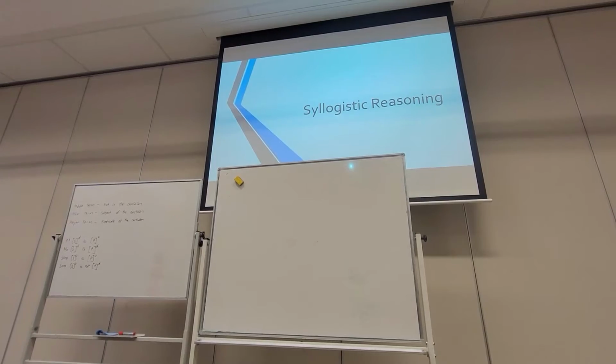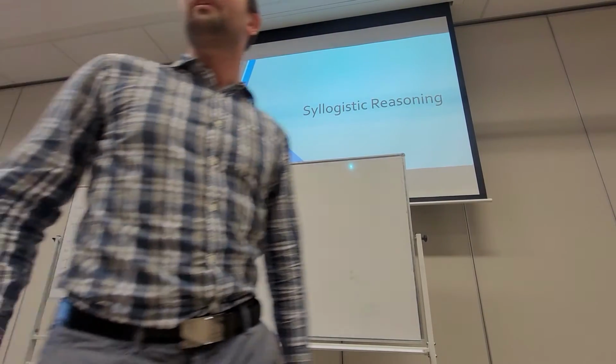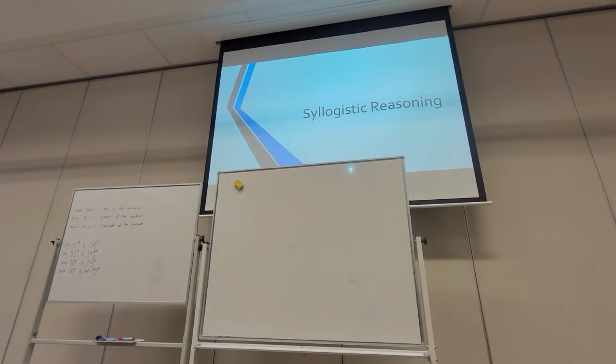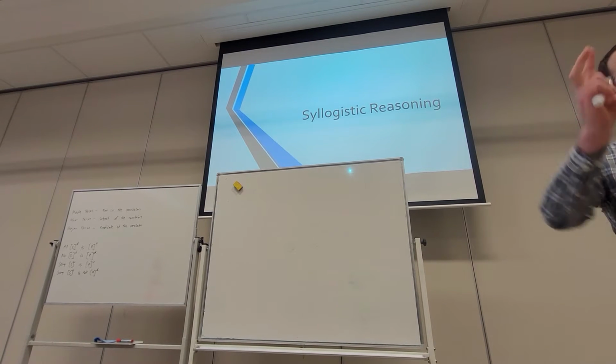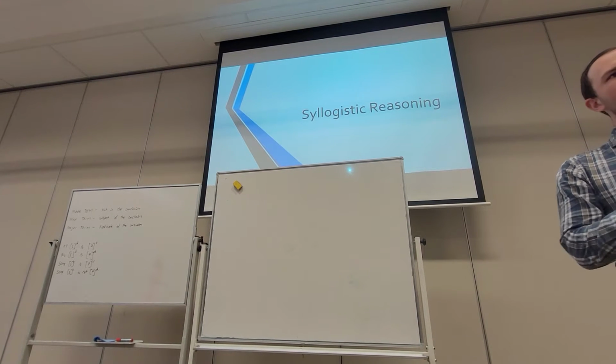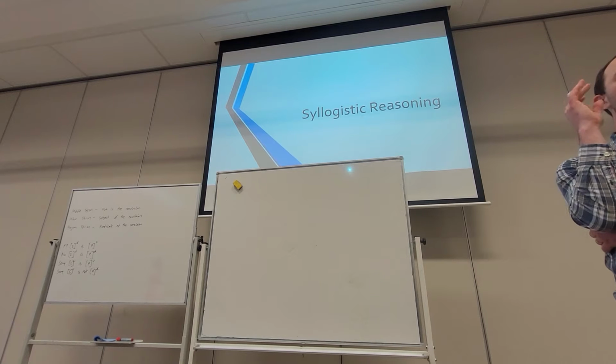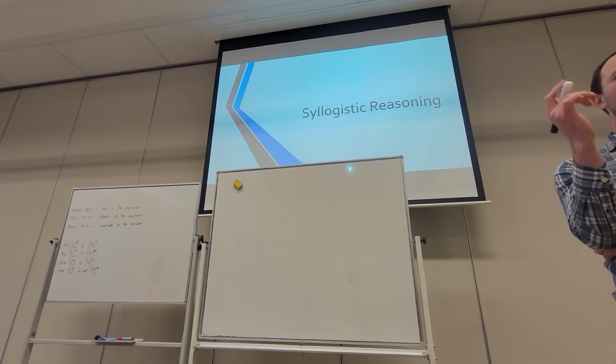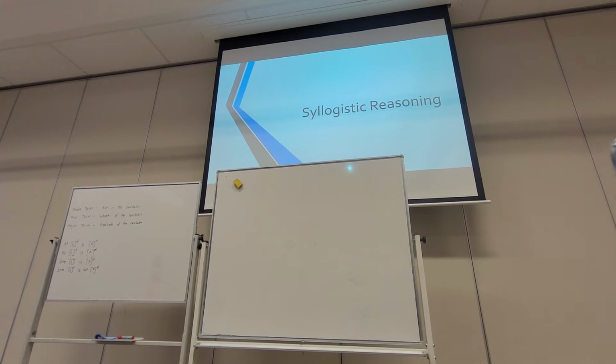Going to be really exciting. We don't need our laptops open. We are going to be doing some logic questions in our book. And this is the essence of logic. And we've already done square of opposition. I think that was probably the hardest thing that we'll do in logic. I think this is going to be a bit easier than square of opposition, but it still will be a bit challenging, and so you will need to concentrate. But it is a nice algorithm.